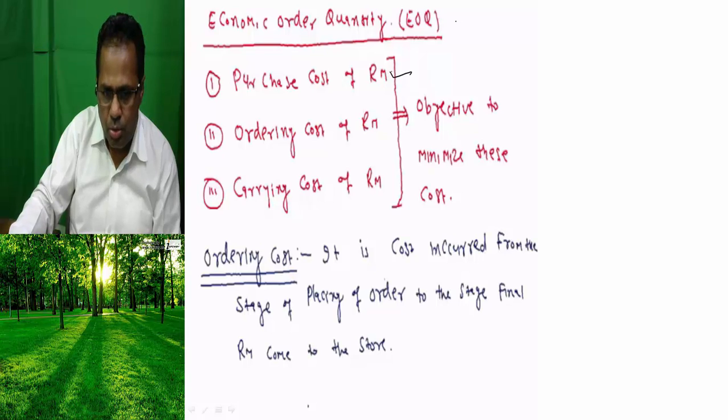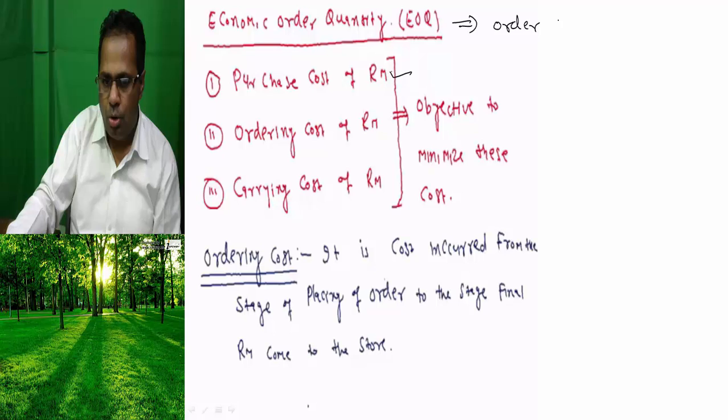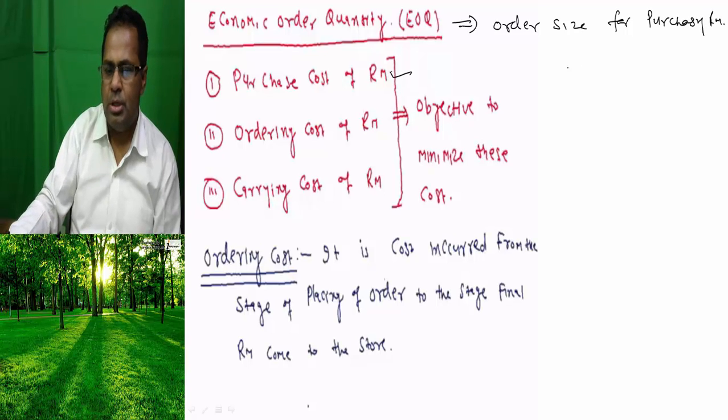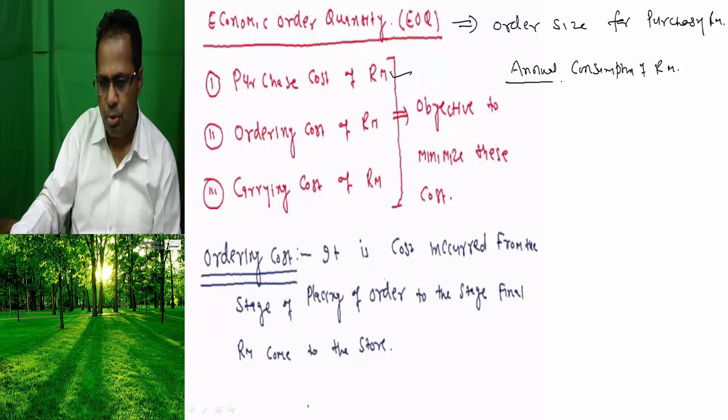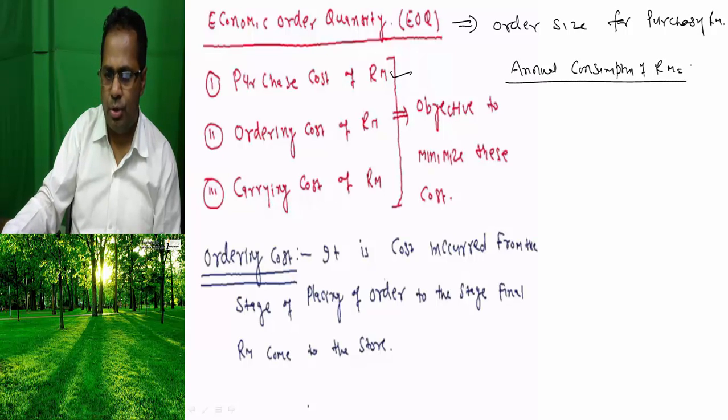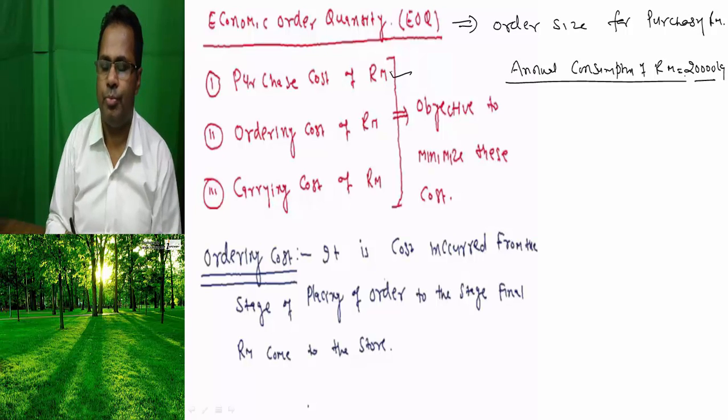So economic order quantity means the order size for purchasing raw material. Try to understand. Suppose annual consumption of raw material is 20,000 kg.